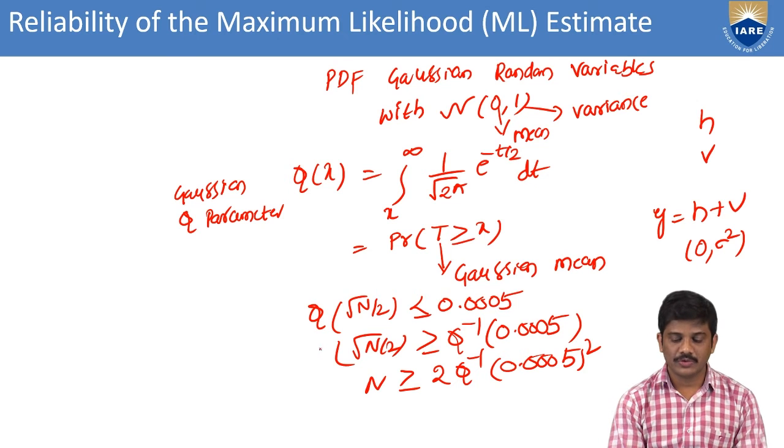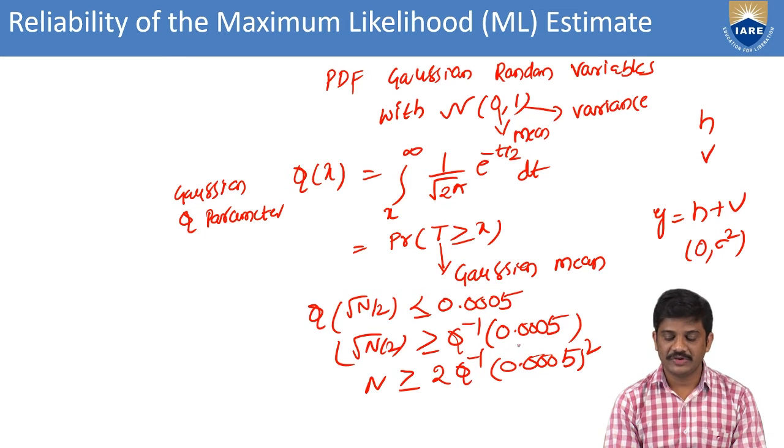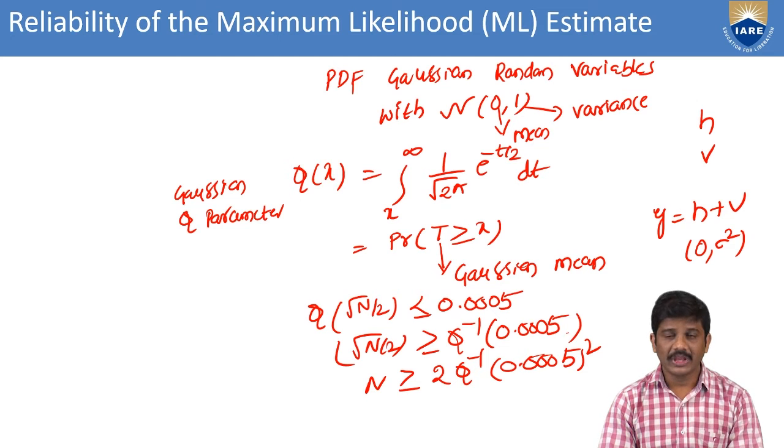Then here we can multiply, then we can go with 1 by Q, we can also write Q inverse. That same thing, then we can go with 0.005. Then we have root 2, and on both sides we can take the square, then we get n greater than or equal to 2.